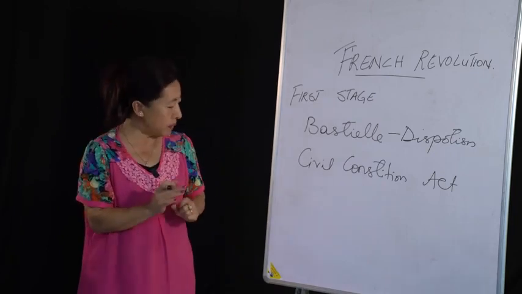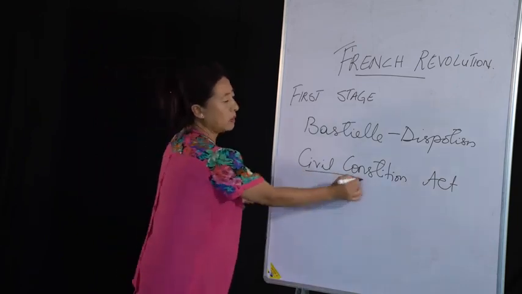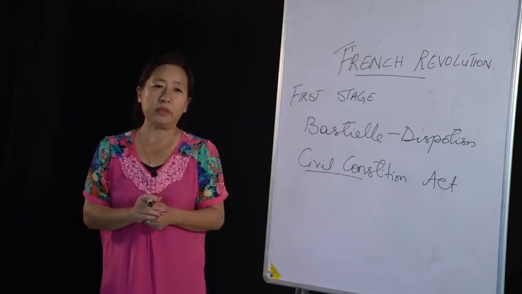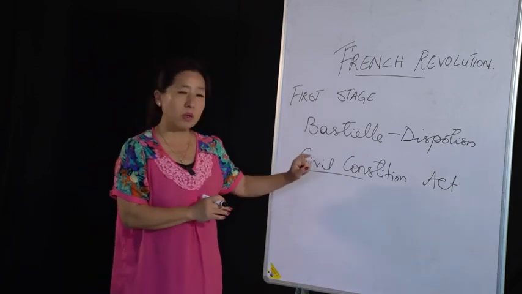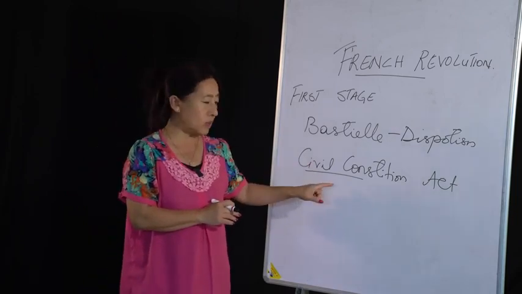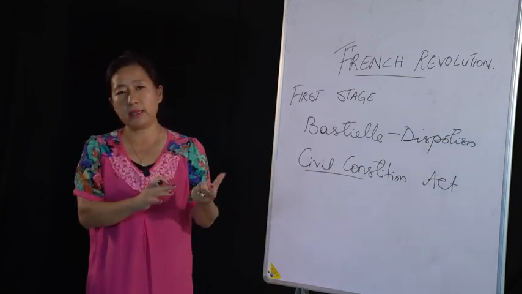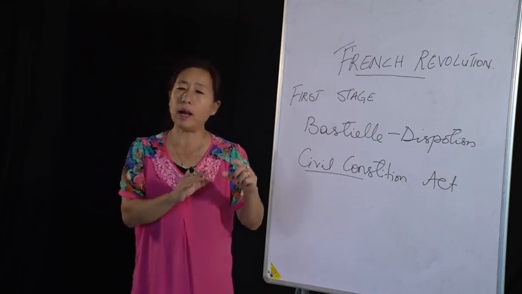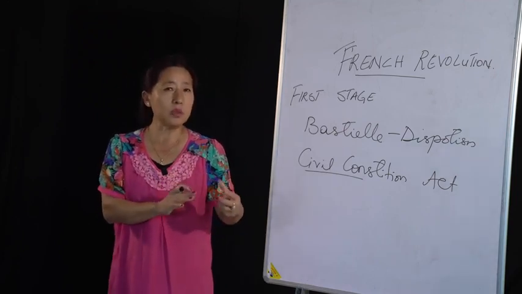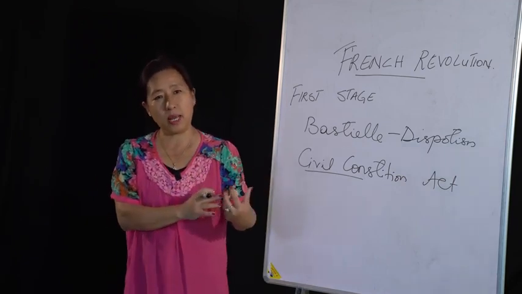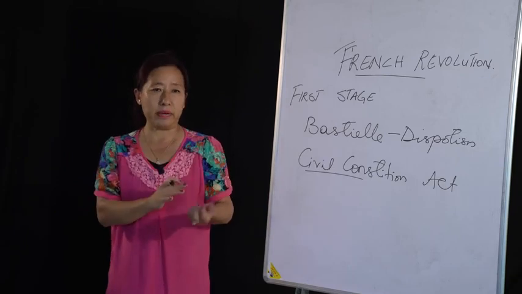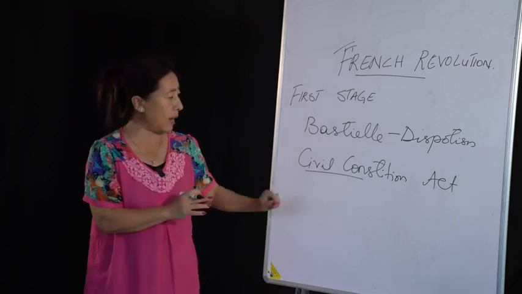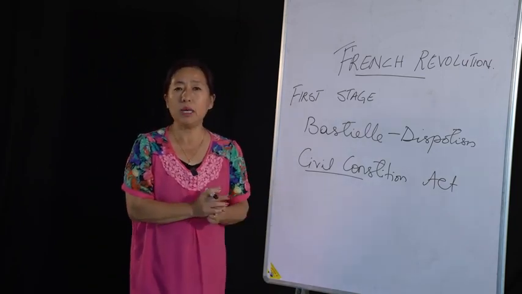So now the common people, that is the third estate, came up with this act, the Civil Constitution of the Clergy. What it meant is that the clergymen, that is the bishops and all those people working in the church, were not allowed to use the money that the people were paying to the church, but they would be paid a salary like any other civil servant. So that is called the Civil Constitution of the Clergy.